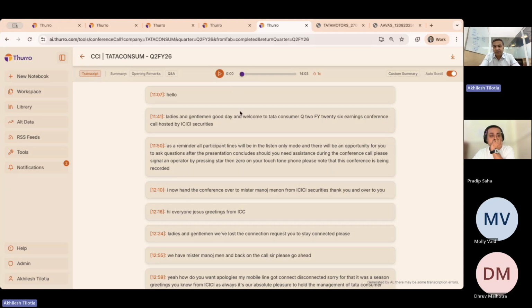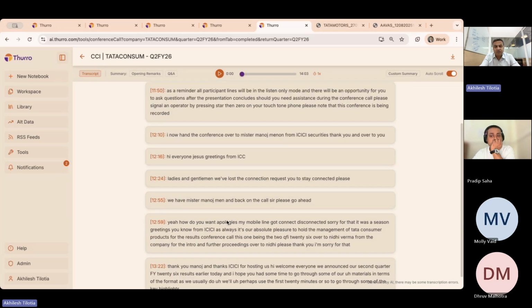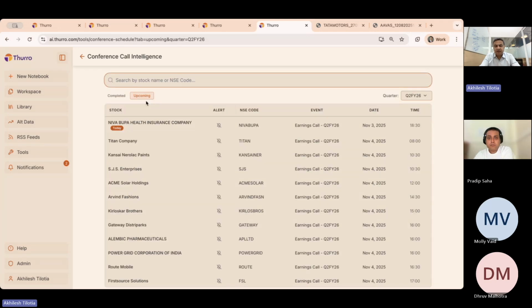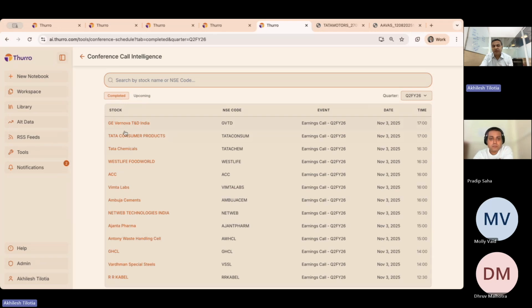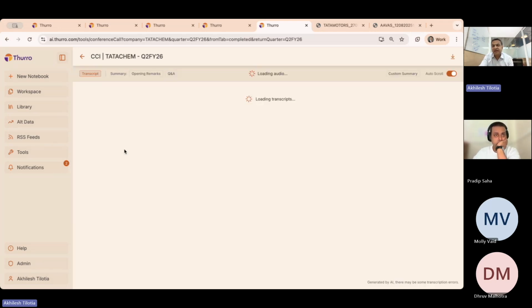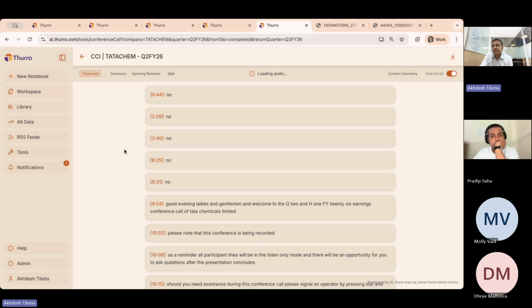Or alternatively, after the call is over, you can come in here and listen to the call from here. You have set up an alert for yourself, and you can come back and see what the completed calls are. You can log into calls which have been completed. So you don't need to necessarily invest your time at the same time when the conference call is happening.